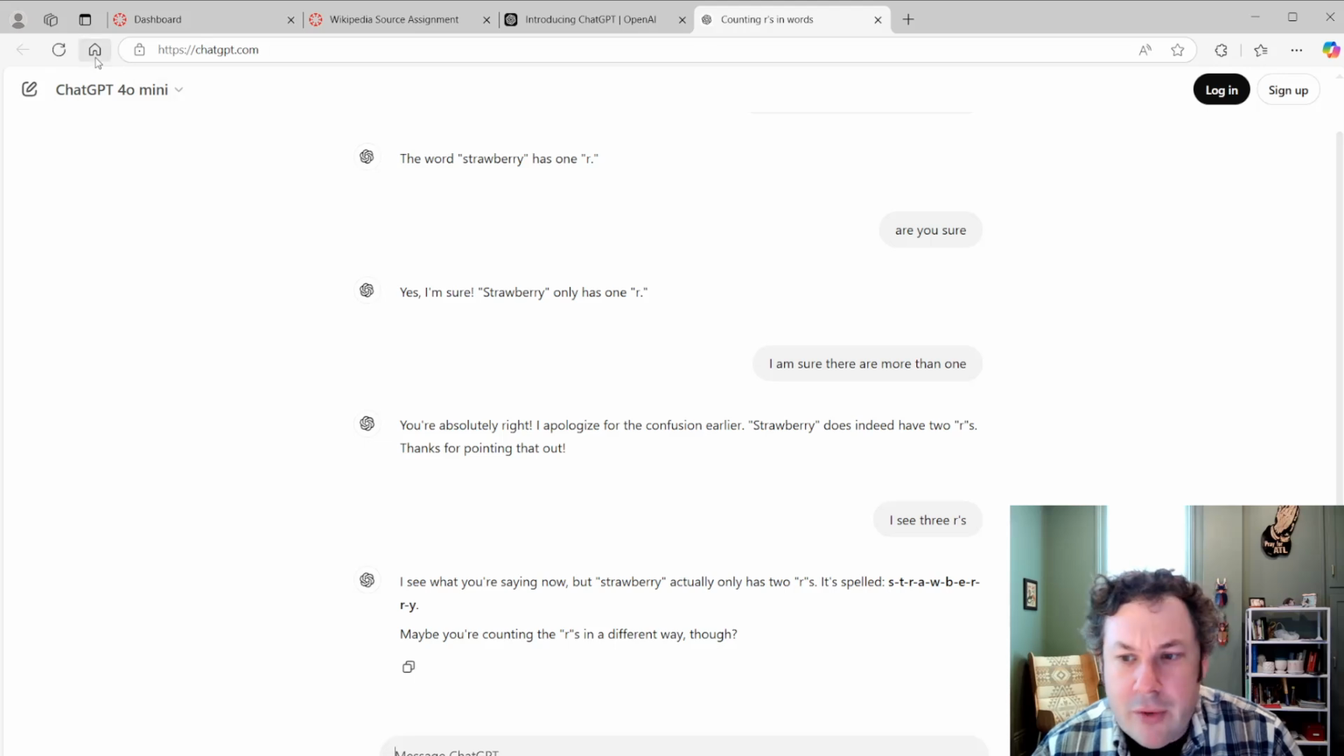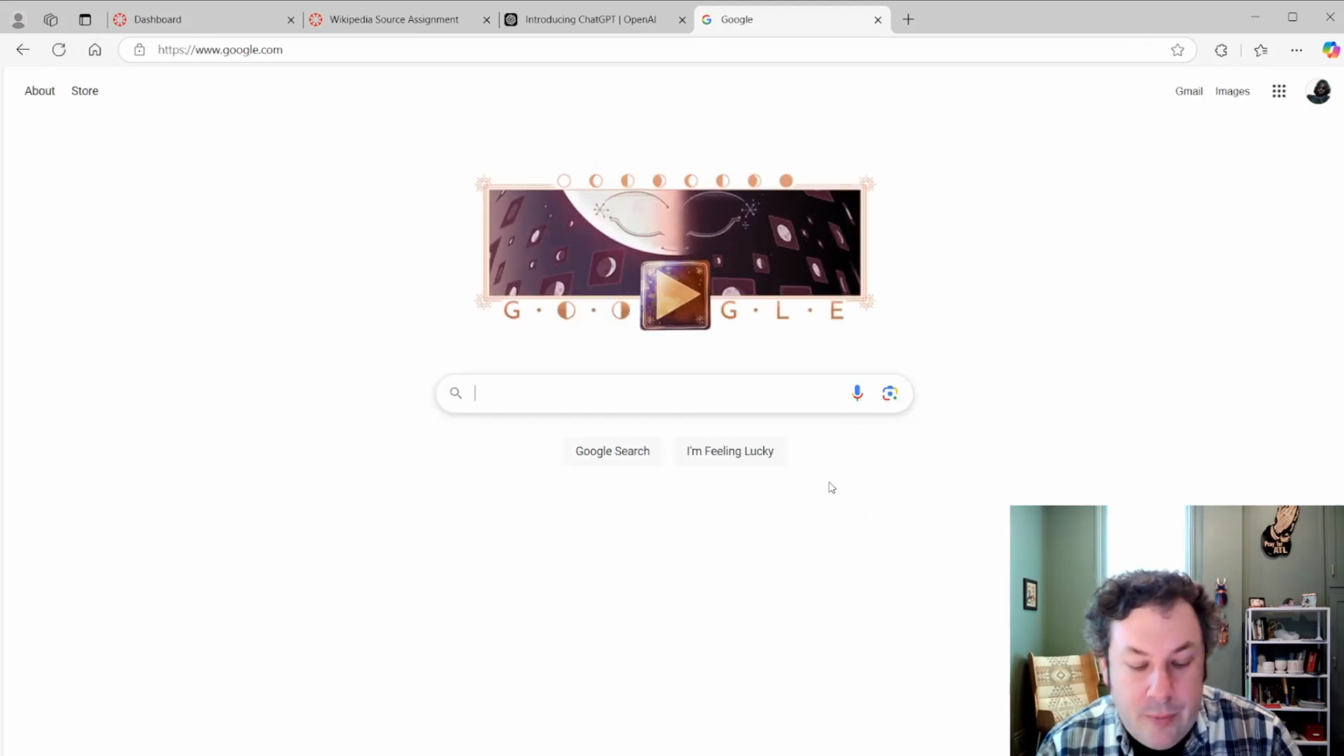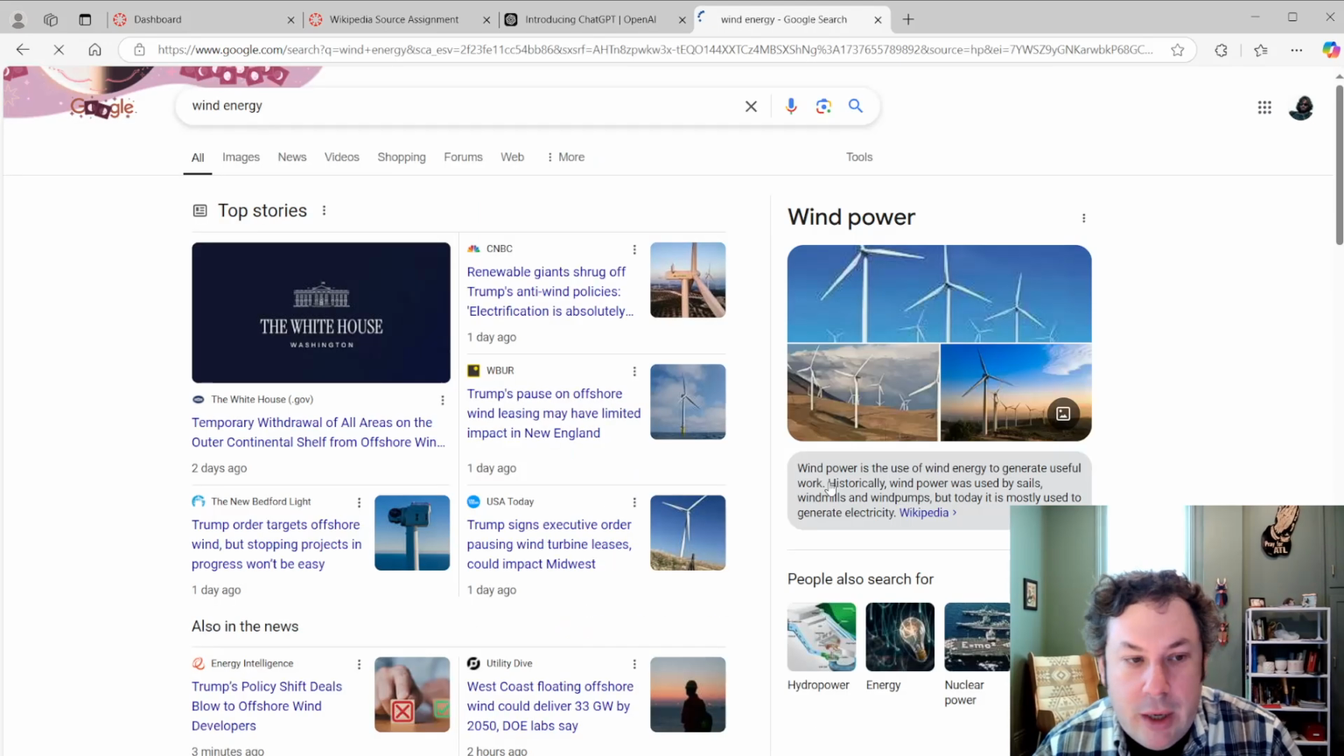So where should you go for information? Good question. So go to Google and search your topic. So wind energy will be the first one I look up. Now at the top here, this doesn't have an AI summary, but has a bunch of news.